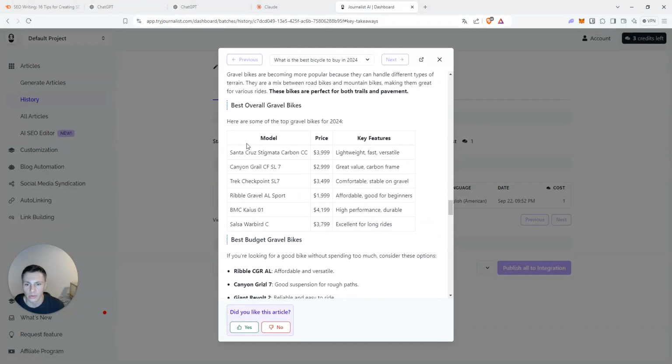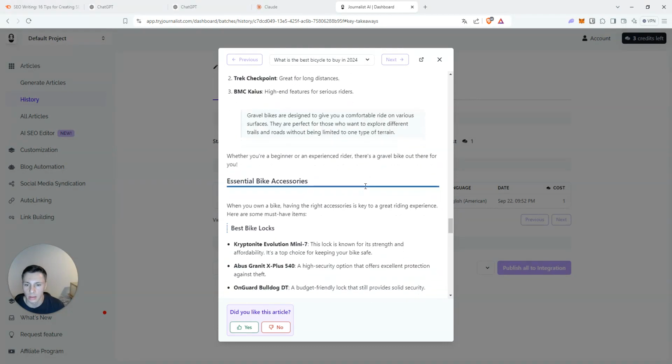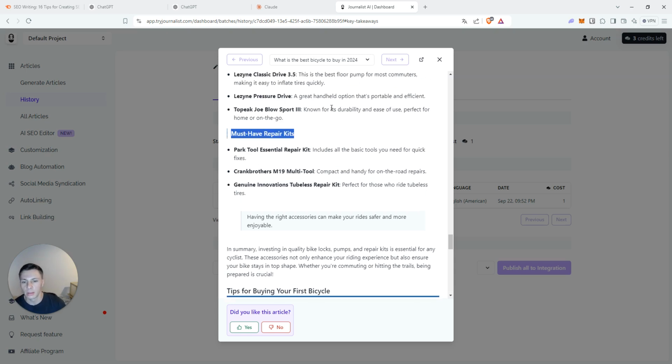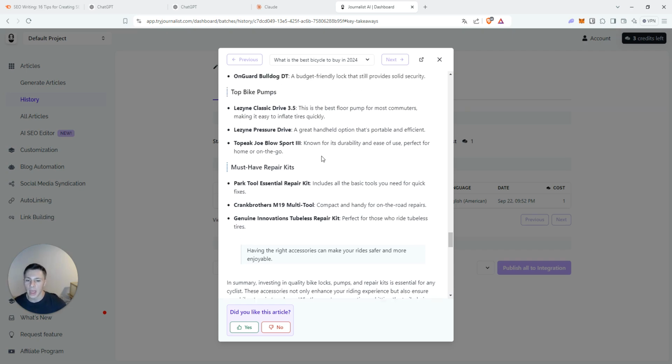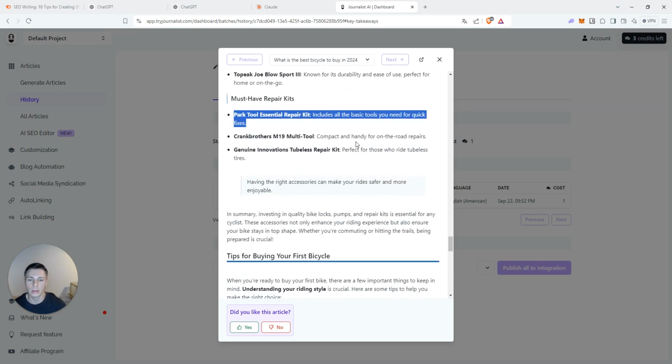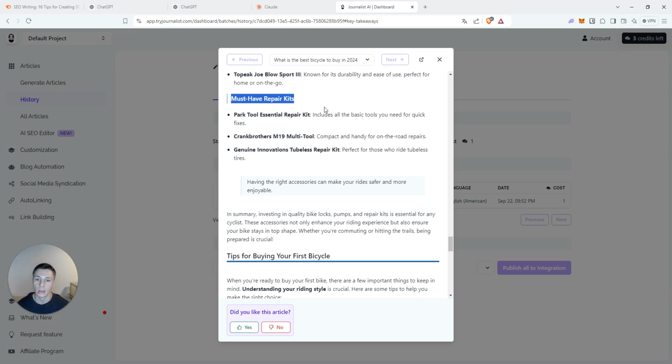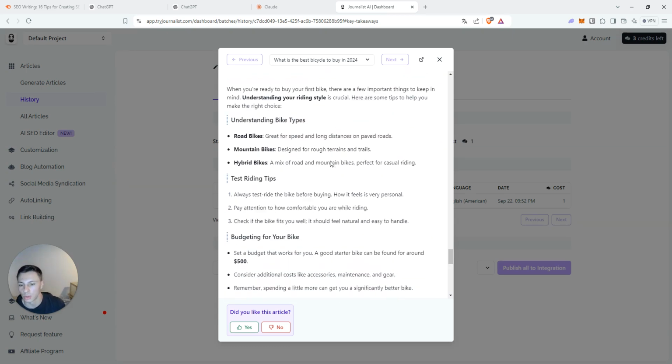You see, best overall gravel bikes, more comparisons, must have repair kits. This is very good, like upselling. I'm searching for bicycles, I also want a repair kit, right? So the AI can even include that. And if you pay attention, you can put CTAs to actually sell these products in your website if you sell bicycle products, right? So these are upsells. Even though the article is for bicycles, this is a repair kit that is necessary to ride a bike. So it makes a lot of sense to also include those here and have a CTA to buy this product.